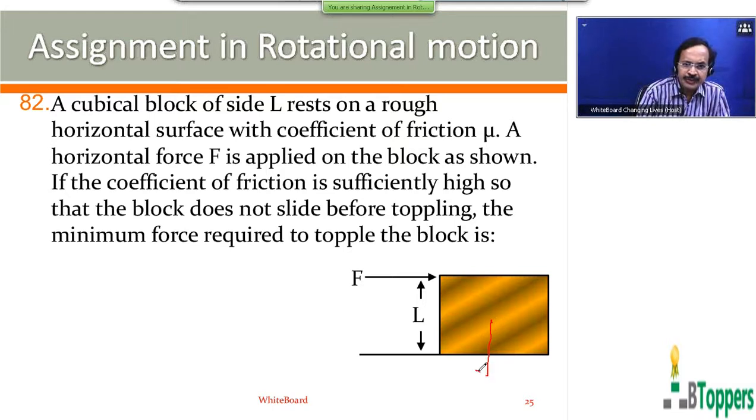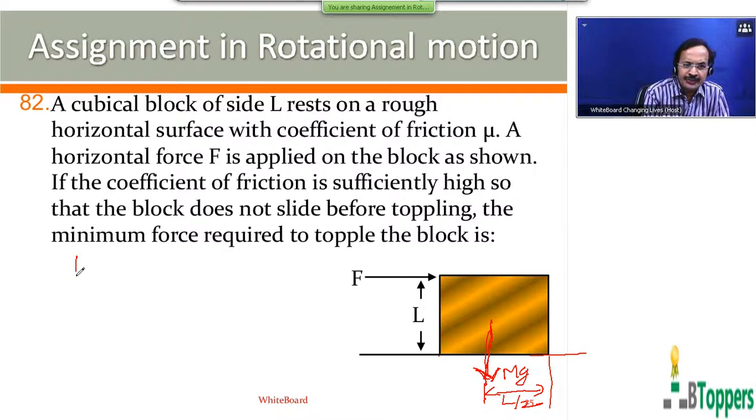I have done a similar question in the past. The perpendicular distance between the line of action of the weight of the block and the edge of the block about which it may topple will be equal to L by 2.